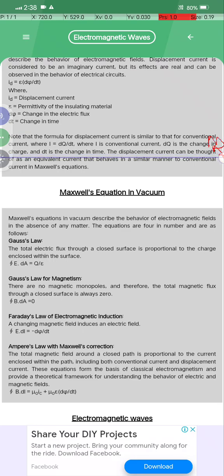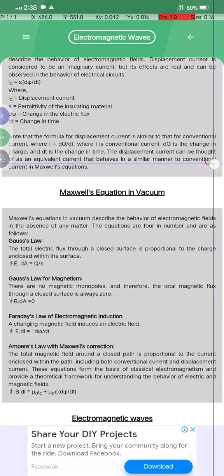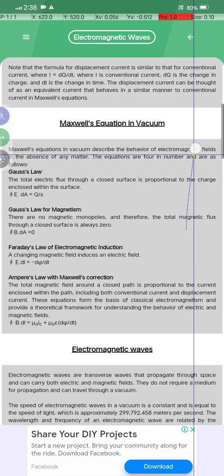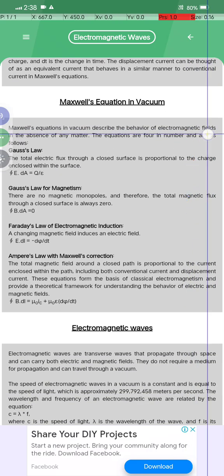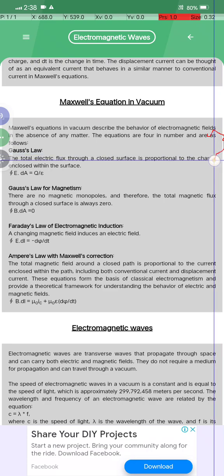Displacement current can be thought of as an equivalent current that behaves in a similar manner to conventional current in the Maxwell equations. Maxwell's equations in vacuum describe the behavior of the electromagnetic field in the absence of any matter, and the equations are four in number, as follows.